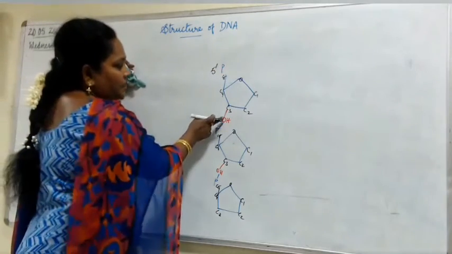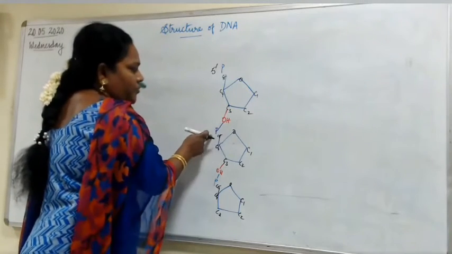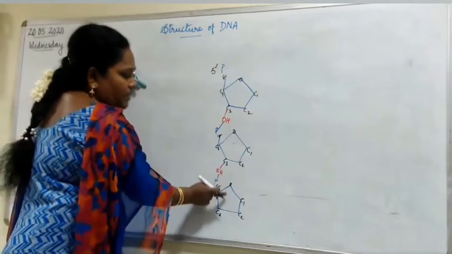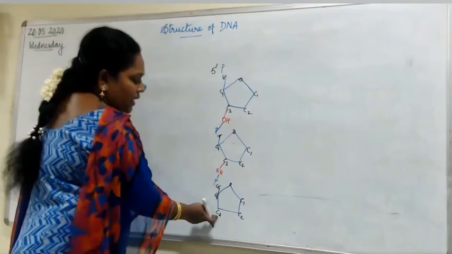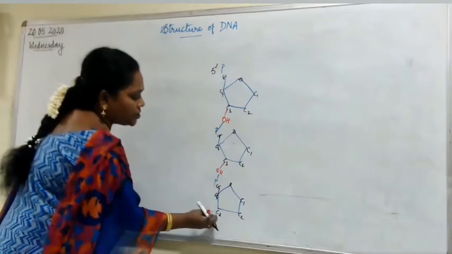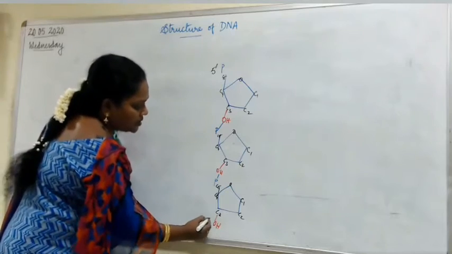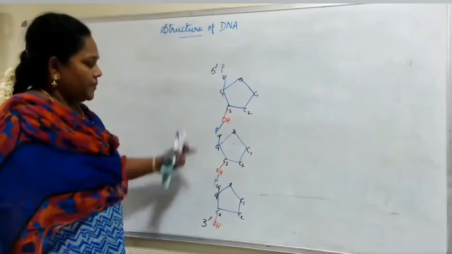Whereas here, the third carbon atom is being connected to the next phosphate, which is connected to the other pentose ring. Likewise here also. But when you come to this pentose, the third carbon atom where it has the OH group is left free. There is no connection. So here it is 3'. Can you understand? So this is the 5', this is 3'.